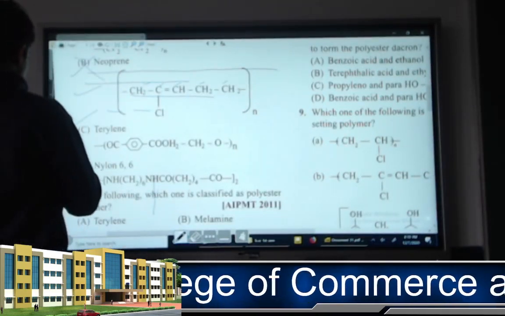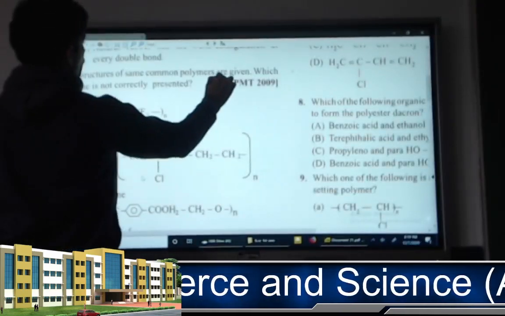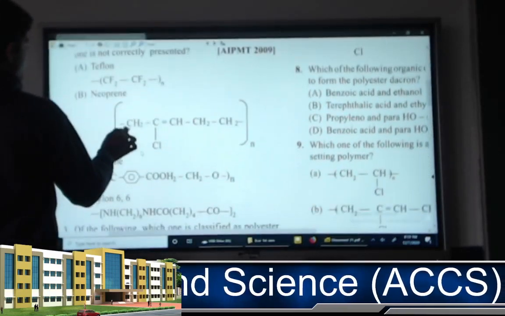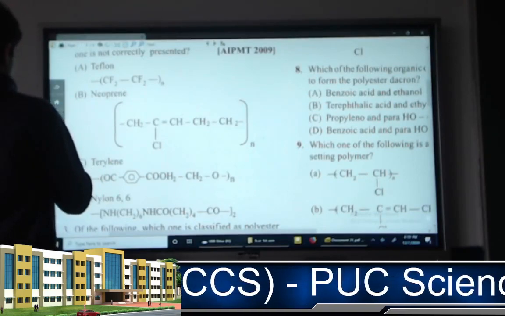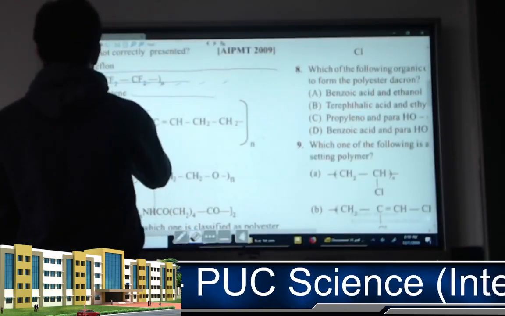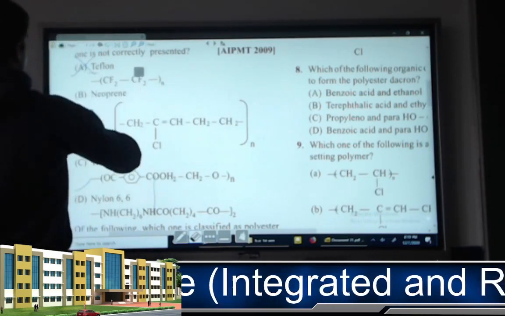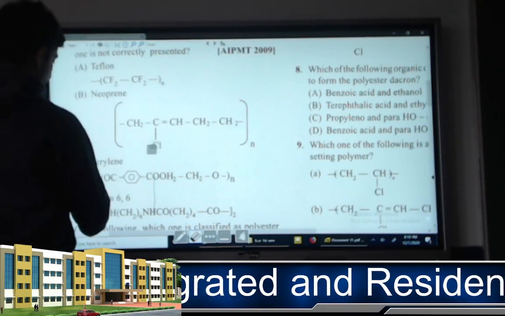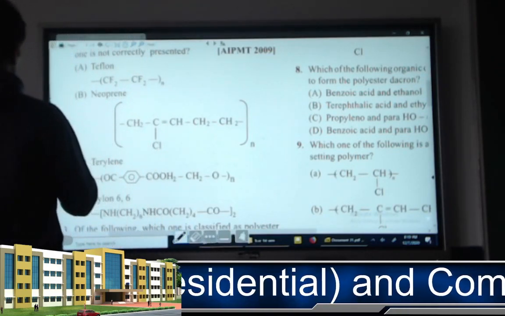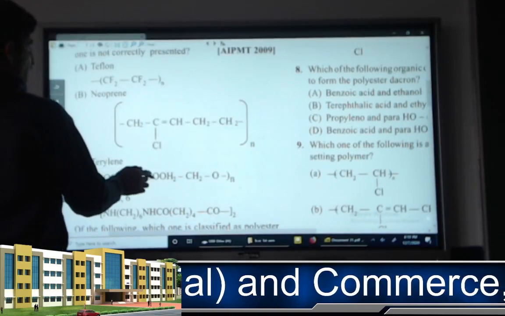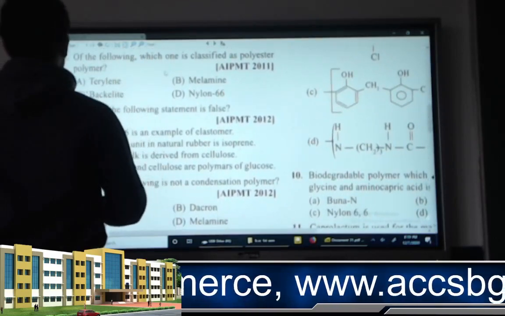So the answer for this question, which structure is not correct, is neoprene. Next question.